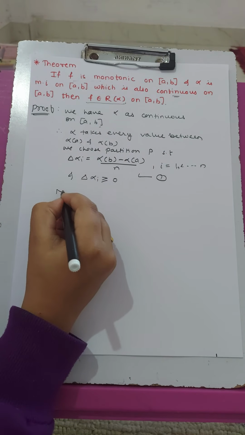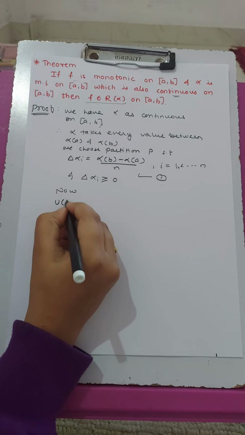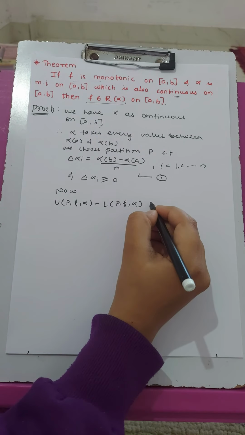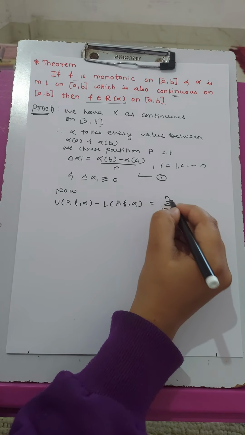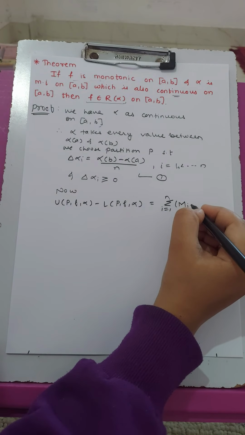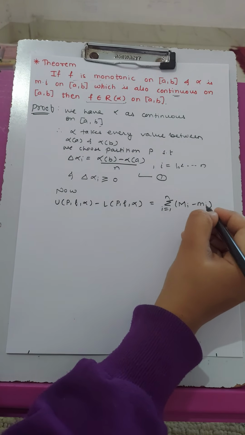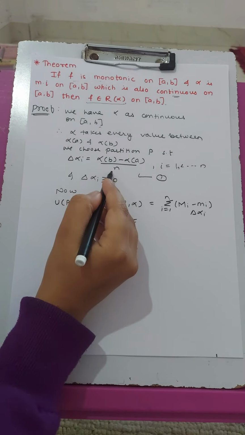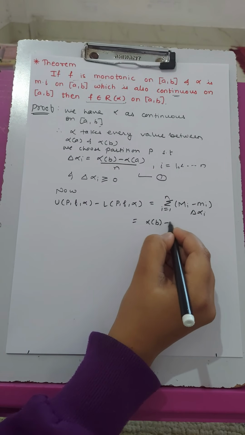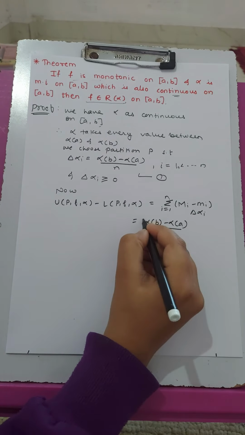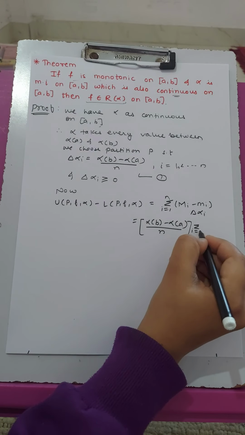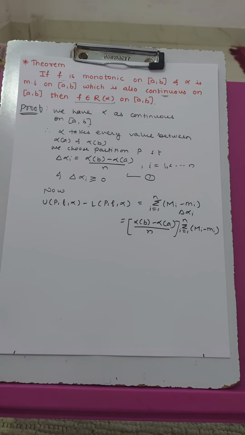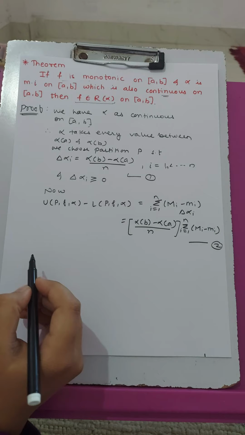Now we know that upper sum minus lower sum can be written as summation i from 1 to n of the least upper bound minus greatest lower bound multiplied by del alpha i. From 1 we know the value of del alpha i, that is alpha of b minus alpha of a upon n, and summation i from 1 to n of capital Mi minus small mi. So give it number 2.